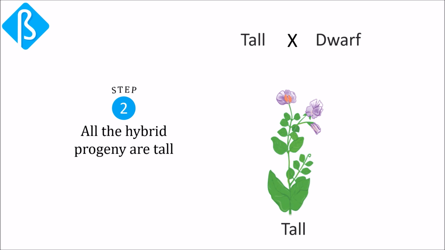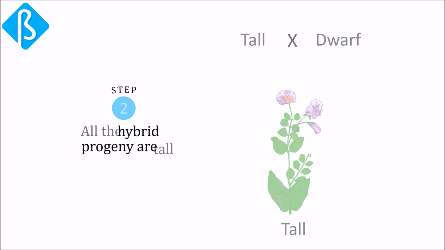Mendel obtained tall plants regardless of the way he performed the cross, that was the tall male with dwarf female or dwarf male with tall female. Thus, the two reciprocal crosses gave the same results. Even more significantly, Mendel noted that the dwarf characteristic seemed to have disappeared in the progeny of the cross, where all the hybrid plants were tall.